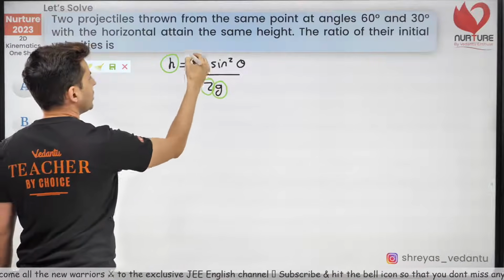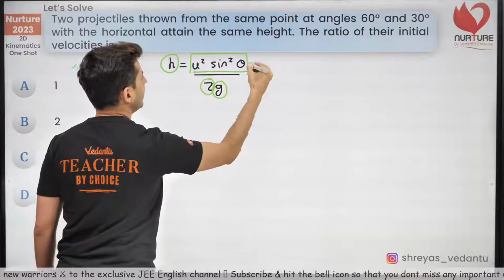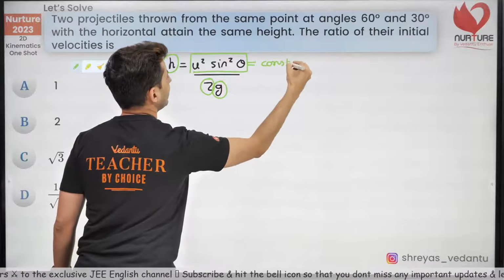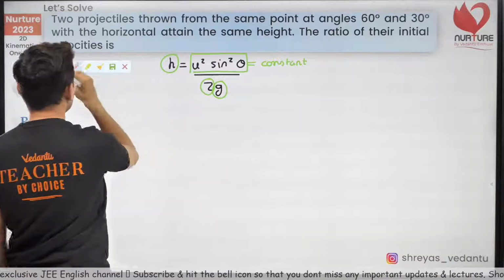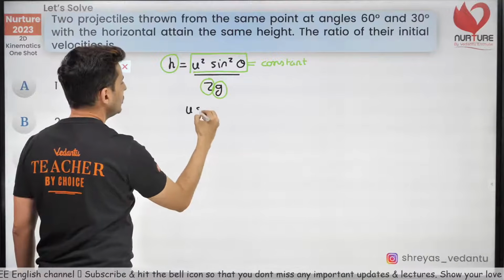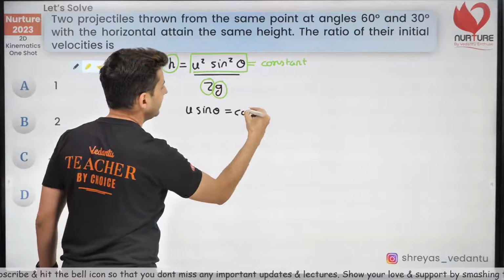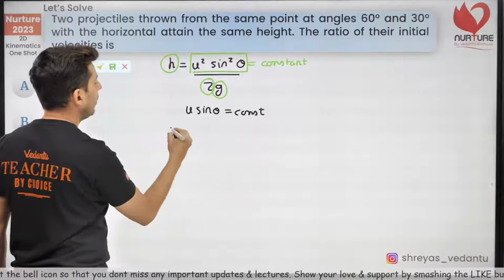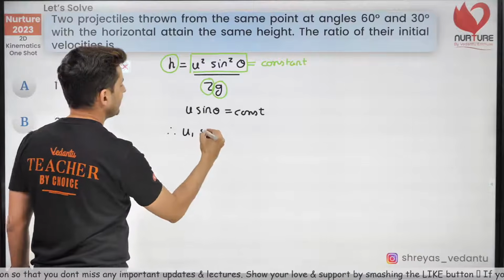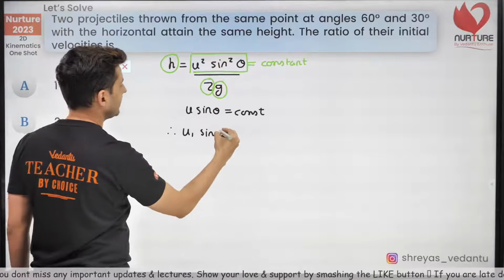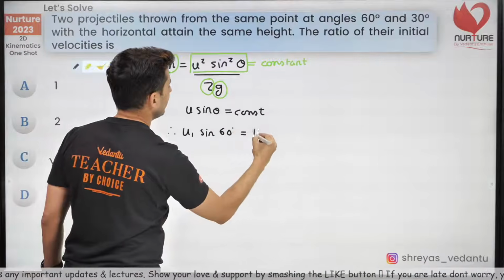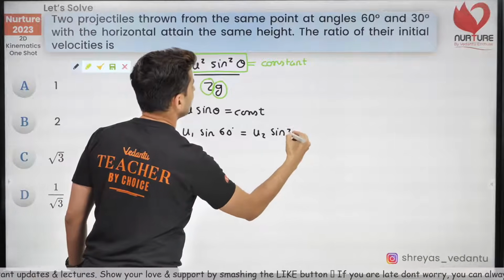So therefore, u square sine square theta will be a constant. That means u sine theta is a constant. Therefore, u1 sine 60 is equal to u2 sine 30.